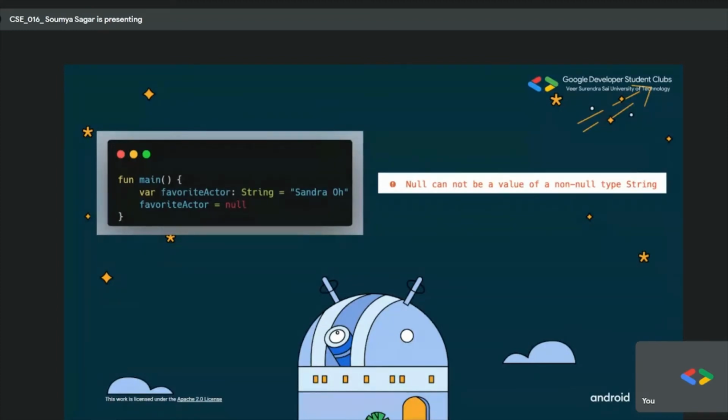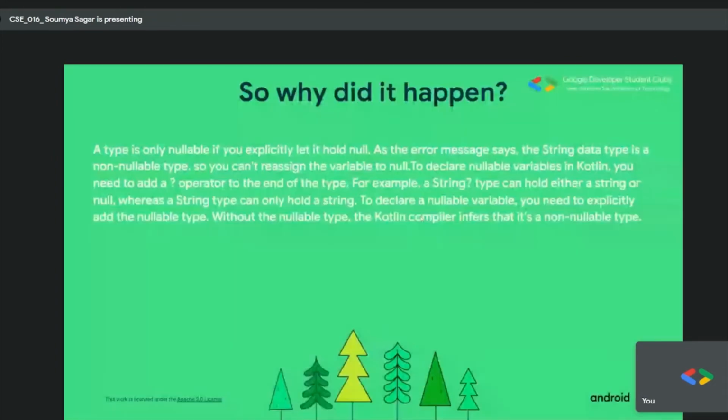In this instance, it is Sandra O. So like the previous case, let me now explain what happened. A non-nullable type was initialized to null, and that is why it was showing an error. This is what is written here. You can read it anytime.